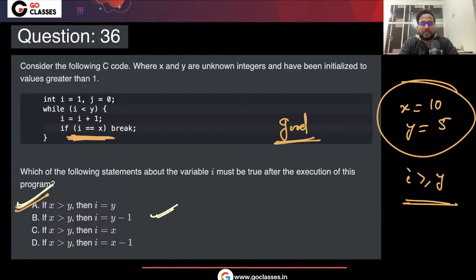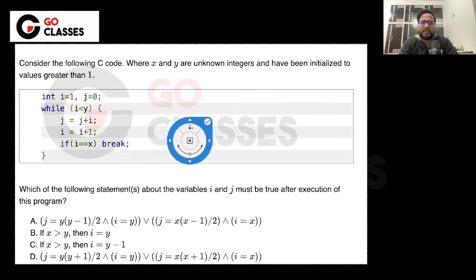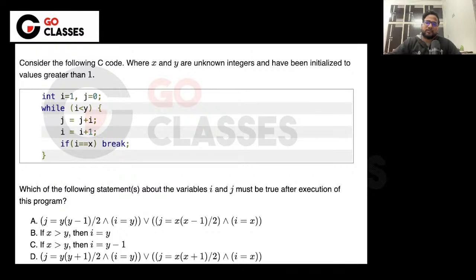See, this was the original version where I had j also. But I didn't want to make this particular question very tough, so that's why I removed this j. Initially I had j also, and this was the original question. If you want, you can solve this question. This was the original version of the question, and then we made it easier.